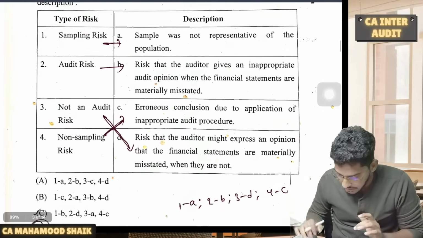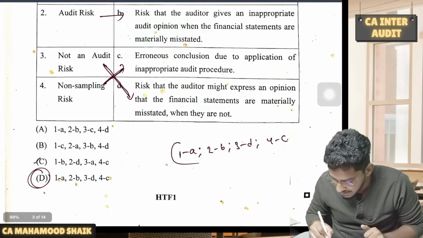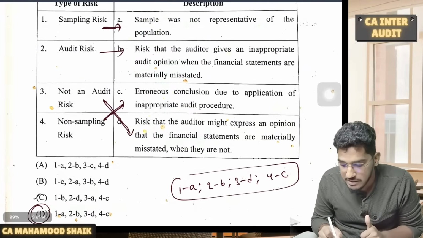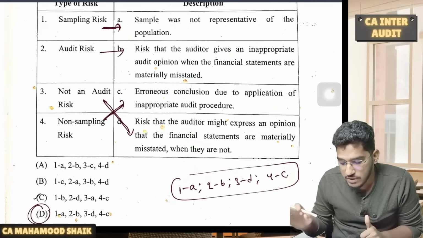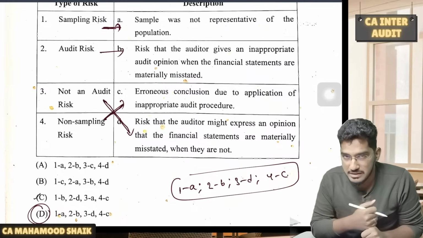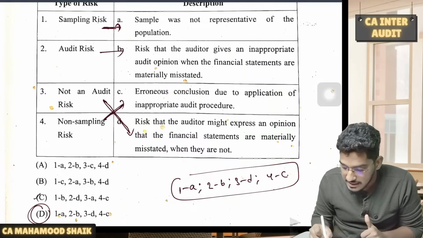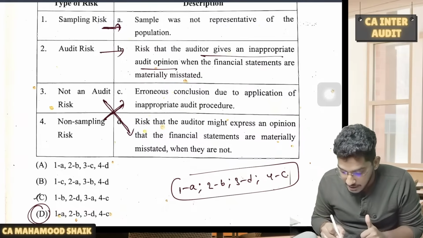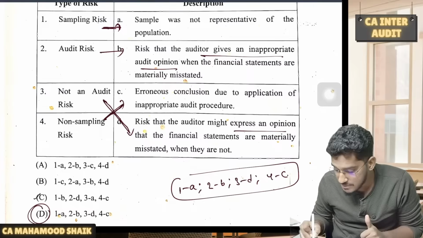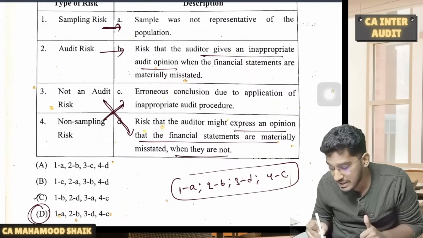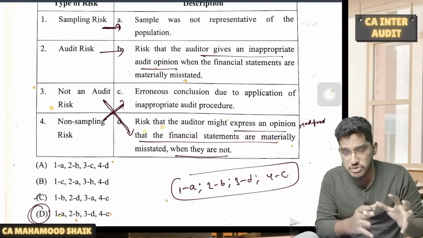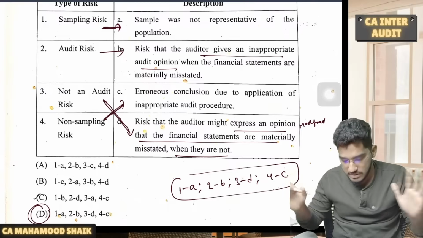Sampling risk. So according to me, the answer is 1A, 2B, 3D and 4C. Even it also sounds reasonable. Sampling risk: if you take a sample that was not representative of the population, if you are taking an inappropriate sample, that is a sampling risk. Audit risk: risk that the auditor gives an inappropriate opinion when the financial statements are materially misstated. Not an audit risk: risk that the auditor might express an opinion that financial statements are materially misstated when they are not. That means you are giving a modified opinion when an unmodified opinion is appropriate, as we have discussed in our sessions. This is not getting covered under the audit risk component.